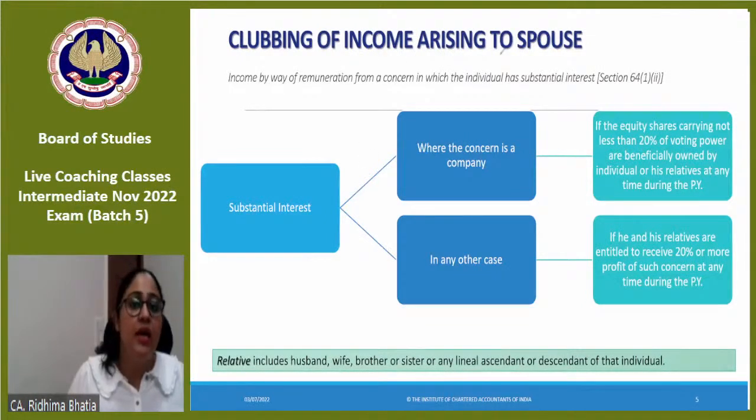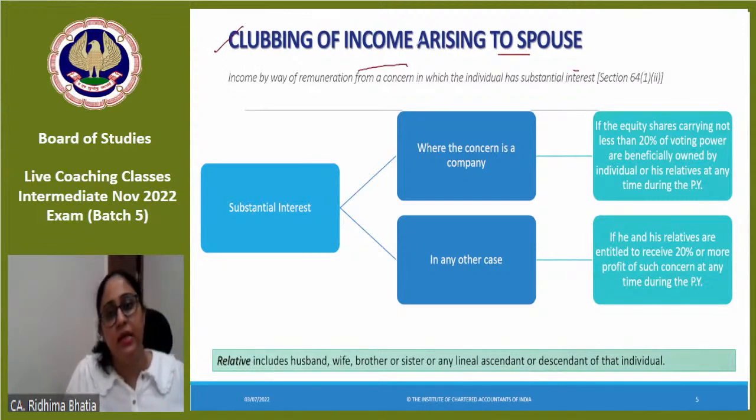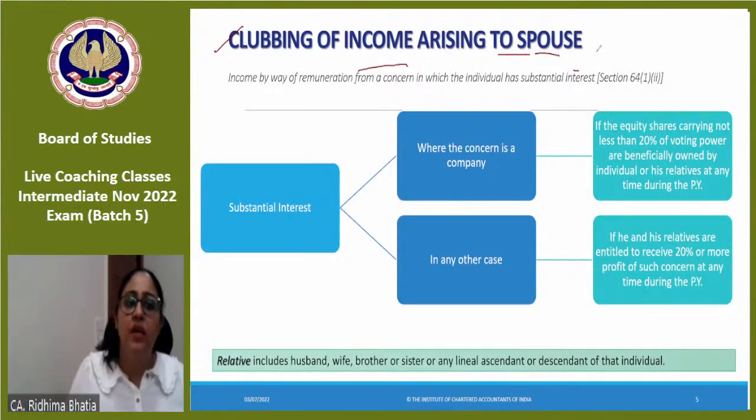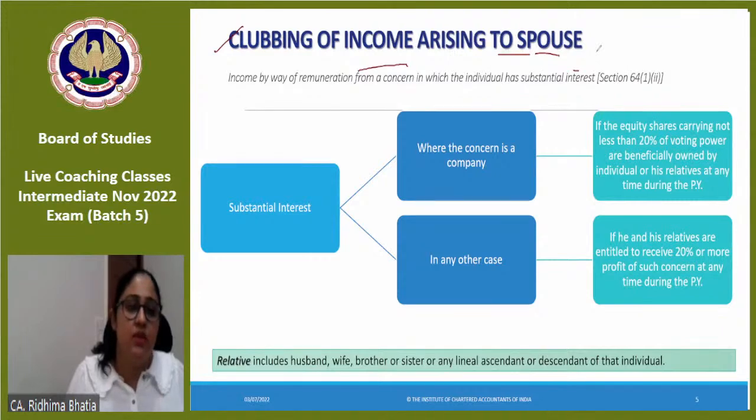Clubbing of income arising to spouse. Income by way of remuneration from a concern in which the individual has substantial interest. Now, the category which we'll be studying now, there are 3 categories when spouse's income is clubbed. Spouse's income means wife's or husband's income gets clubbed in the hands of the assessee.